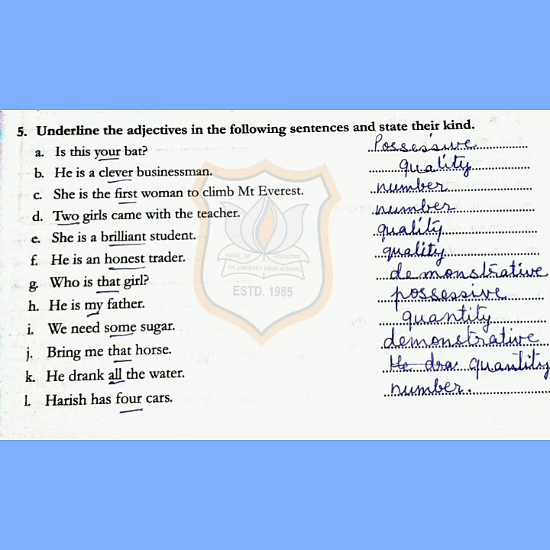Next, who is that girl? Underline that, it is a demonstrative. Next, he is my father. Underline my, that is possessive. We need some sugar. Underline some, that is quantity. Bring me that horse. Underline that, it is demonstrative. Next, he drank all the water. Underline all, that is quantity. Last one, Harish has 4 cars. Underline 4, that is number.